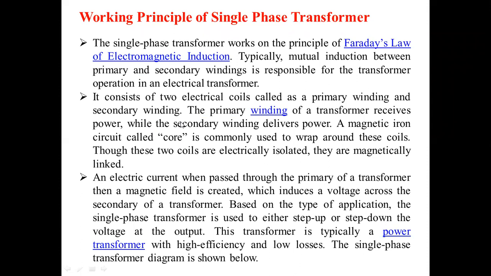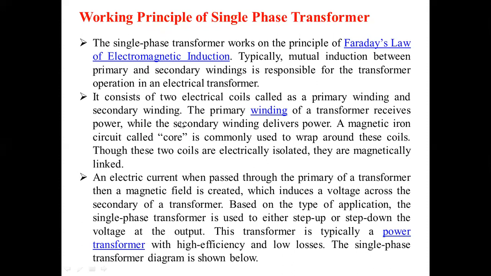Do you know the meaning of this? We are giving the input to the primary winding, so it will receive the power. Input means single phase supply. Supply means we have given the voltage across two terminals, the primary voltage, and current flows. Power is the product of voltage and current, P equal to VI. If it is AC, we have to consider the power factor also: VI cos phi, where cos phi is the power factor. For the transformer, assume the power factor as 1, so P equal to VI.